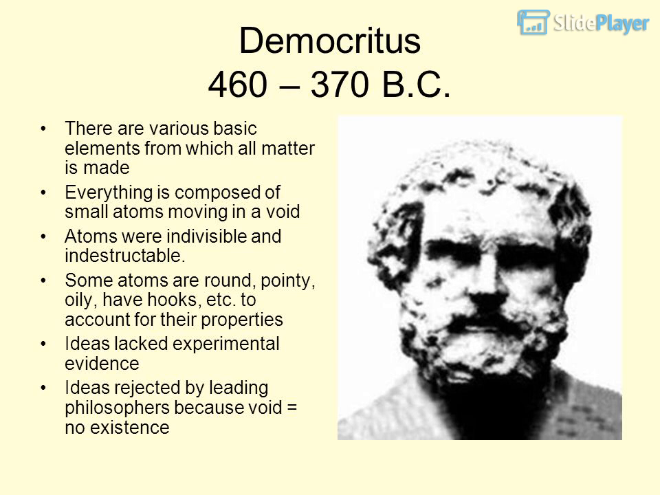Model: Democritus, 460 to 370 BC. There are various basic elements from which all matter is made. Everything is composed of small atoms moving in a void. Atoms were indivisible and indestructible. Some atoms are round, pointy, oily, have hooks, etc., to account for their properties.